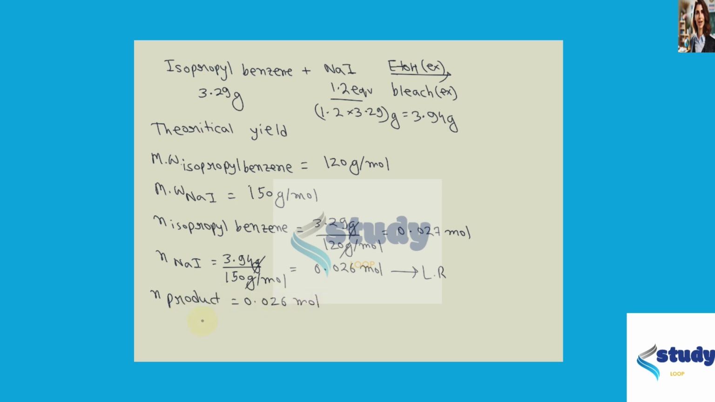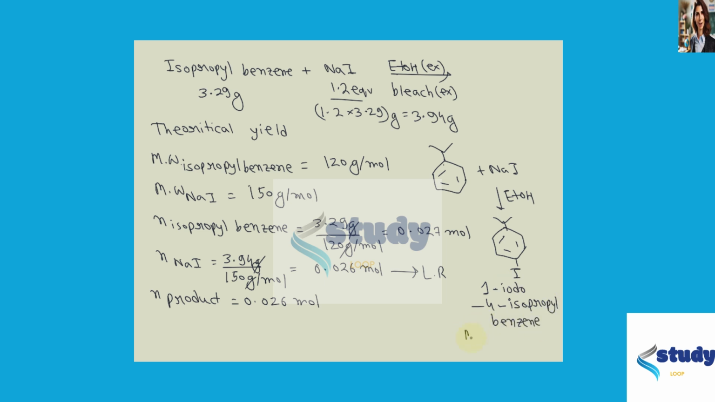Now, isopropyl benzene means this. When it is reacting with NaI in presence of EtOH, it will form 1-iodo-4-isopropyl benzene, that is this. This is 1-iodo-4-isopropyl benzene.